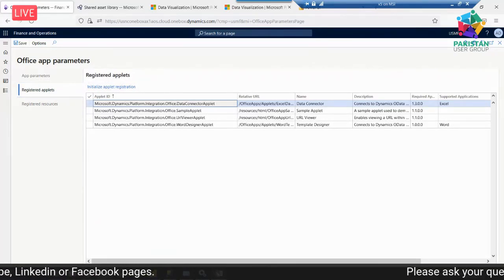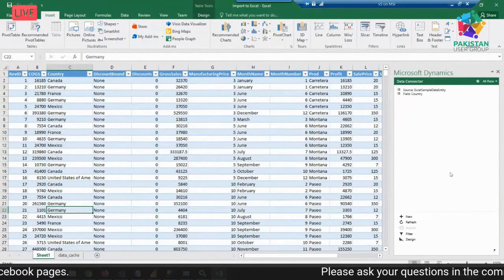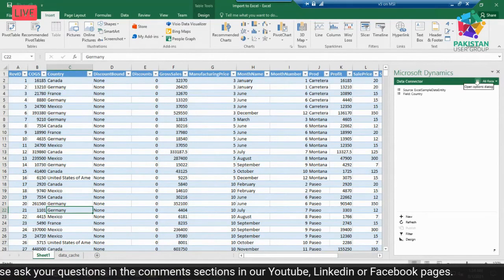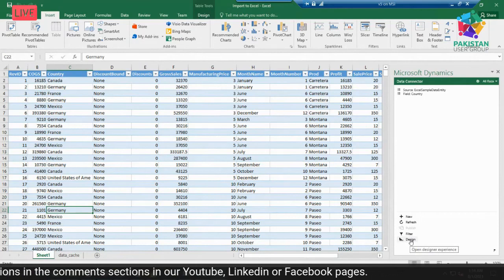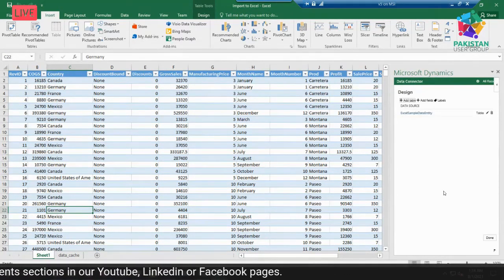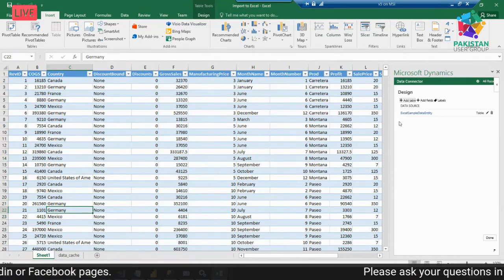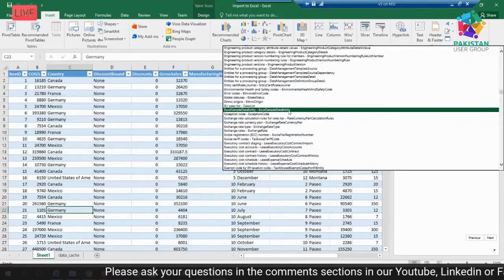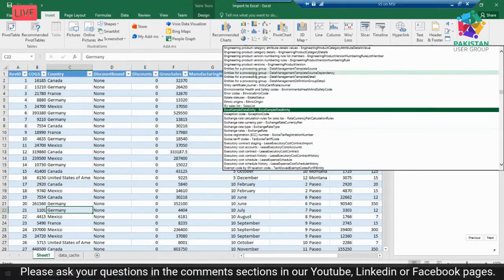After that, when you go here and connect with it, you have to enter the server location URL, then connect with your credentials, and you will find something like this. If you click on Designer, I have already connected with the same data entities I created in a previous step. You can add a table, and here is the list of data entities which are available. You can select one.